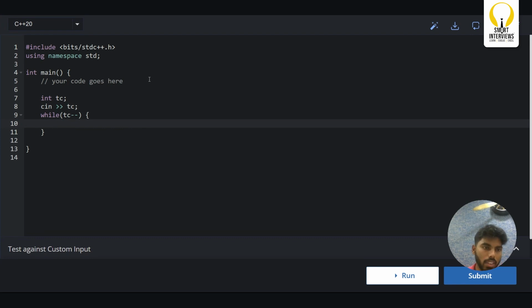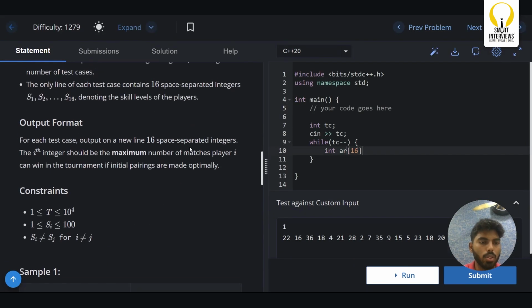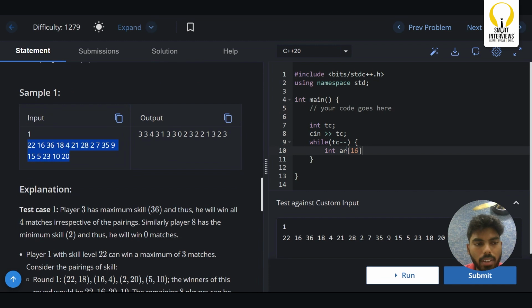And if you see here, we have 16 space separated integers. So instead of using variables, let me take an array of 16. In the question he mentioned, whatever the input format he has given to you, you have to print the output in the same way. I mean, here there is a player who has a skill level of 22. We need to print that person's count. Because we are sorting the array, we cannot go from the least skill level, we have to go from 22 only, right?